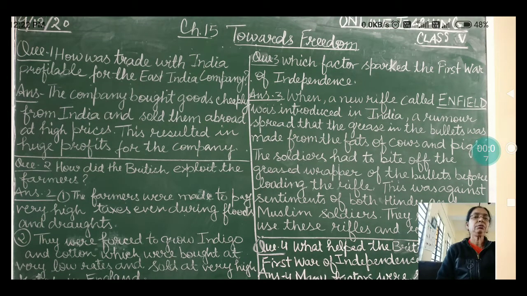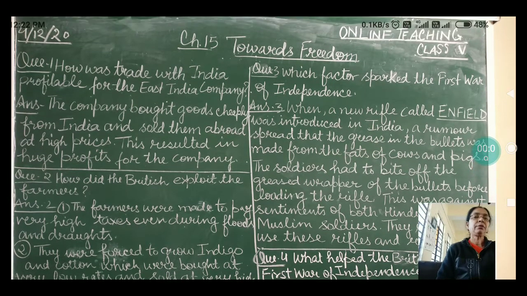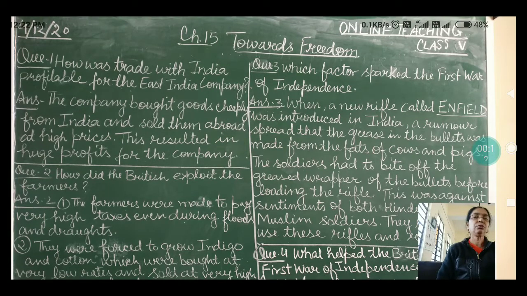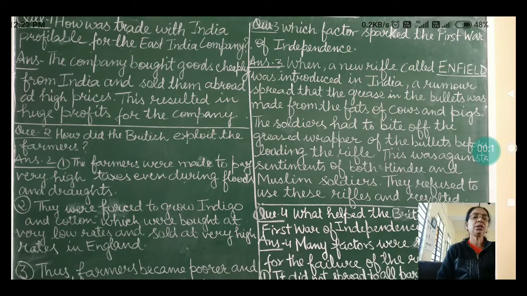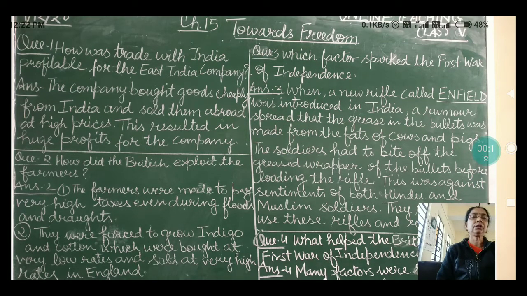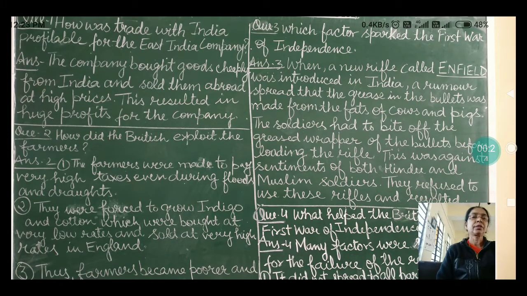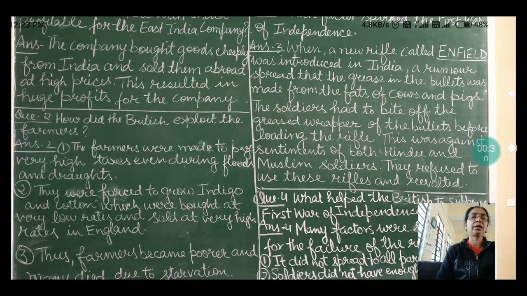Today I will give you chapter 15, Towards Freedom, question answers in social studies. First question is, how was trade with India profitable for the East India Company? The answer is, the company bought goods cheaply from India and sold them abroad at high prices. This resulted in huge profits for the company.